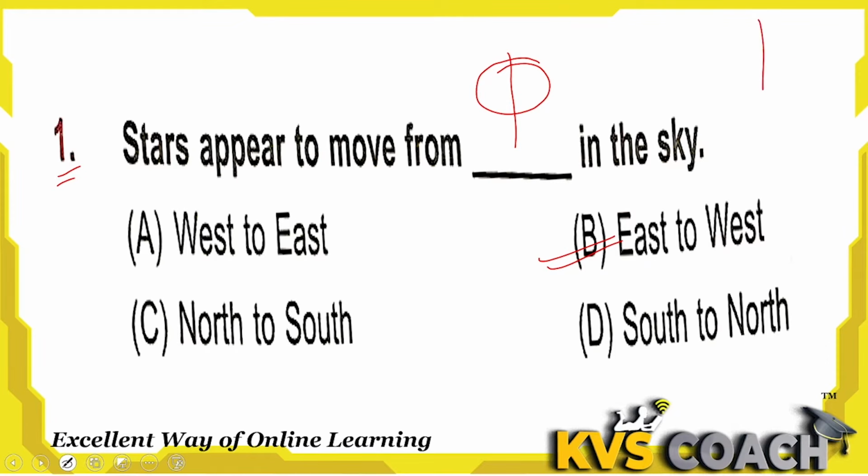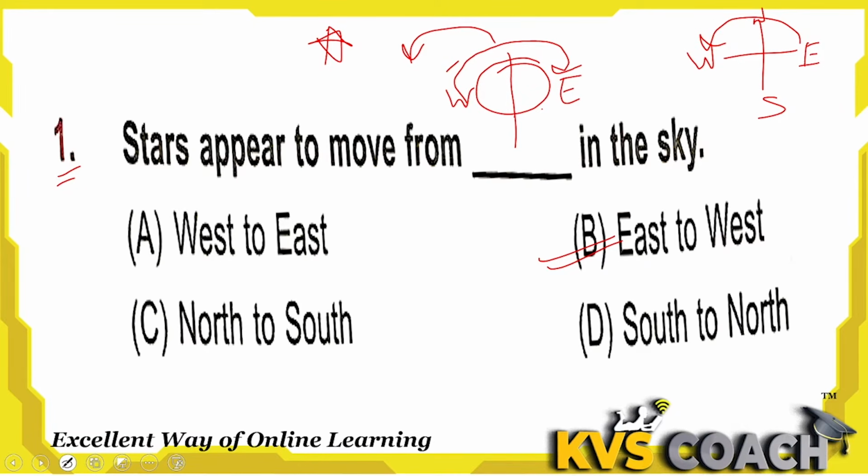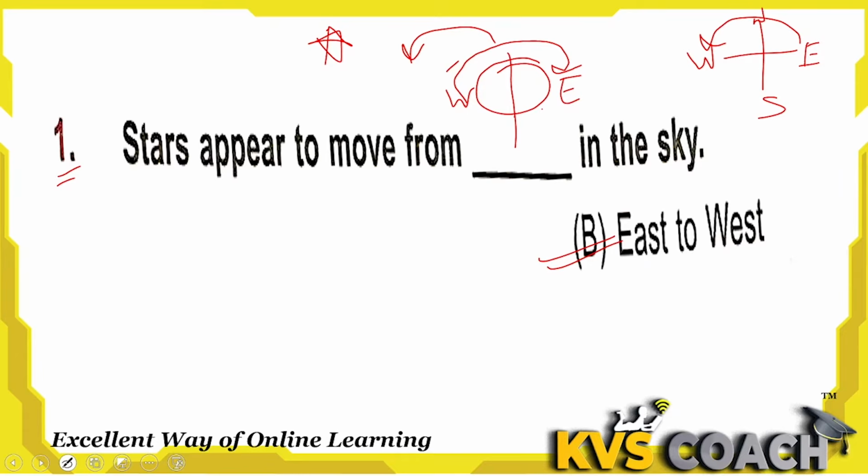Okay. You know the directions. This is the east, this is west, this is north and south. Okay. So the earth rotates in the west to east direction. Okay, like this. Earth rotates west to east. So stars appear in the opposite direction. That's why stars appear in the opposite direction of the earth's rotation, so they look like they are moving east to west, because the earth rotates west to east. In the opposite direction, they look like moving. East to west, B is the right answer here.